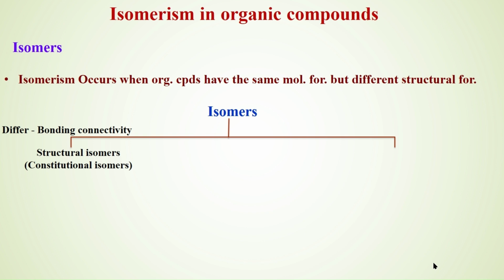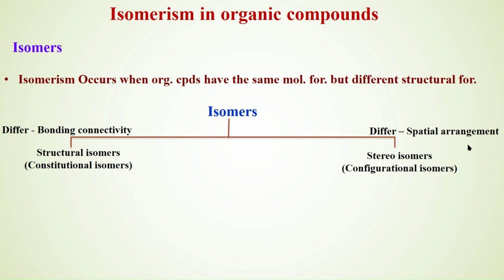And there is another set of isomers which differ in their spatial arrangement. Those isomers which differ in their spatial arrangement are called stereoisomers. Another name for stereoisomers is configurational isomers. Those isomers which differ in their spatial arrangement are stereoisomers, and the phenomenon is called stereoisomerism.